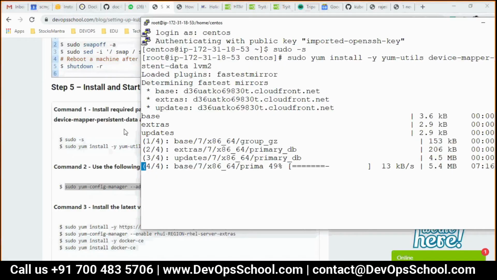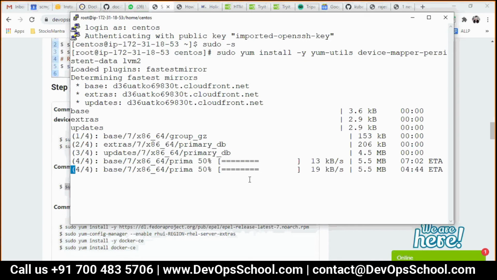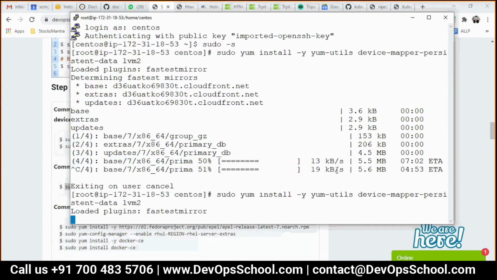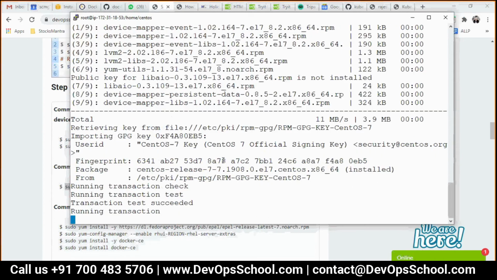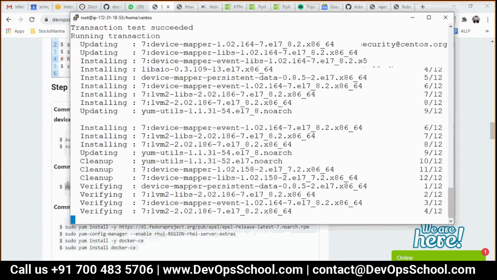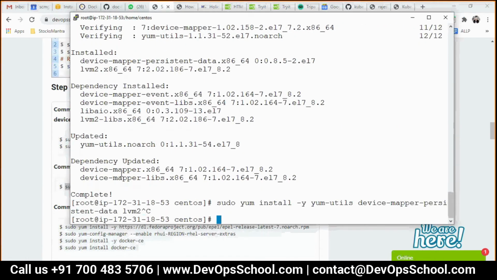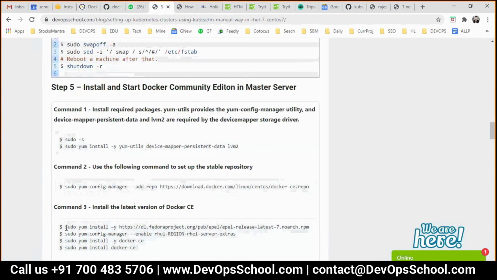I'm doing nothing great but setting up the worker by following the same documents as suggested. Here the download speed is very low, so I'll just do one thing: Control C, rerun this command. Okay, so this is done.